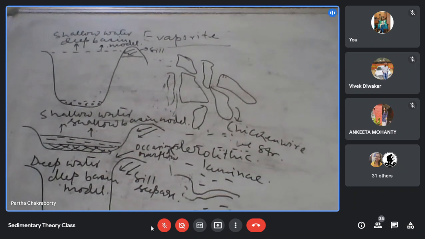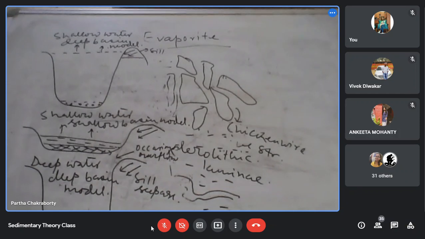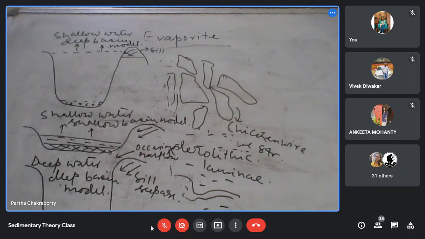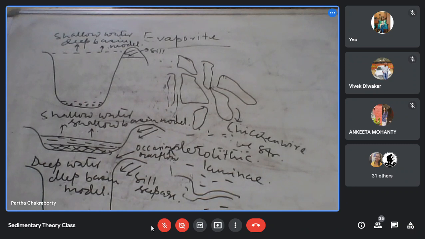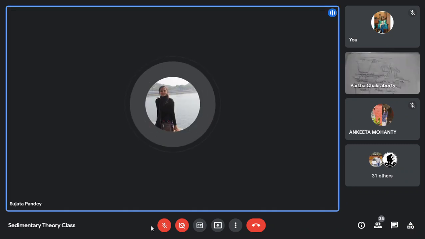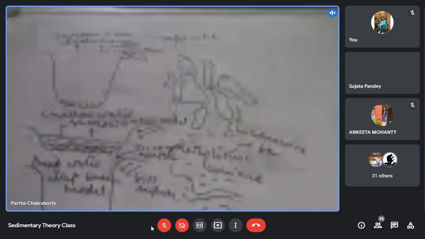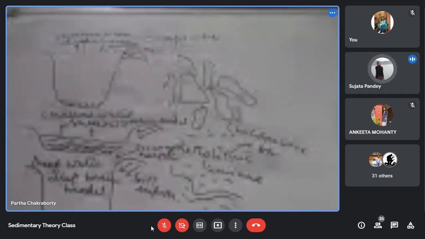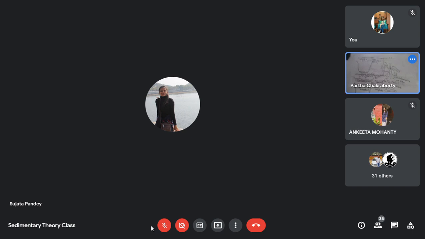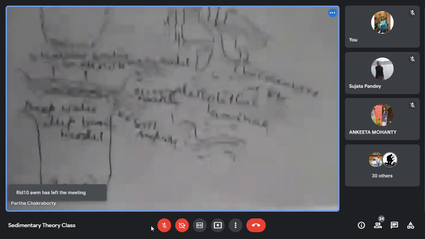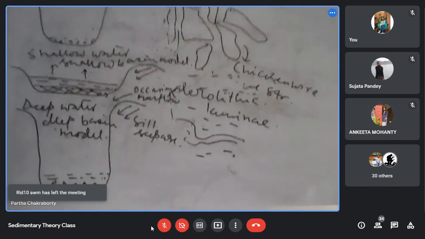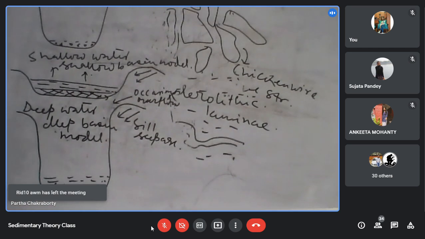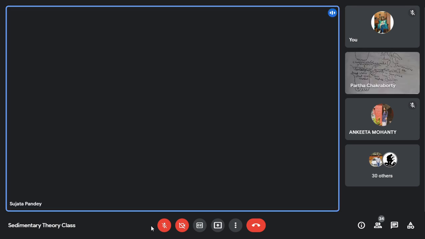Please draw the three figures, then I am explaining. Sir, the last figure is not visible. So, have you drawn the upper two? Yes, sir. Okay. Is it visible now? Yes, sir.